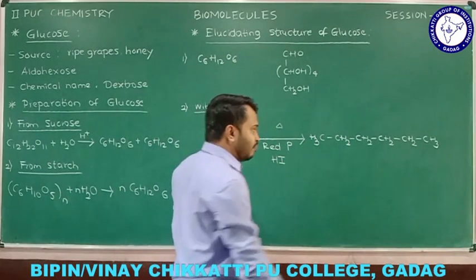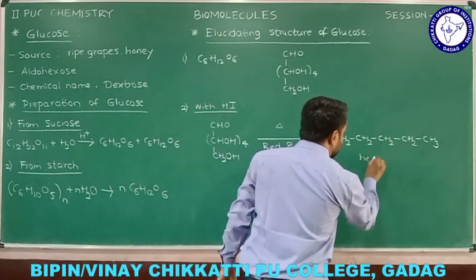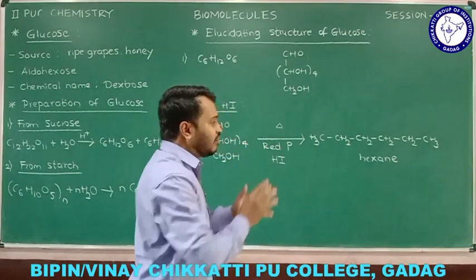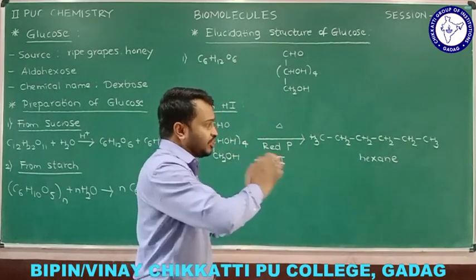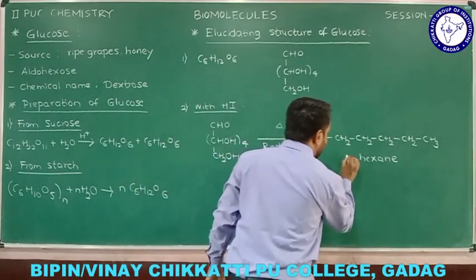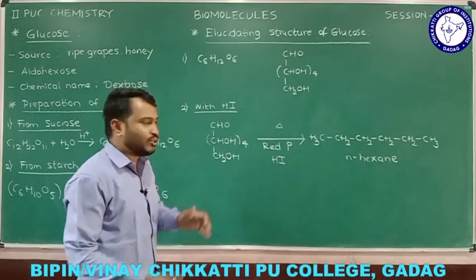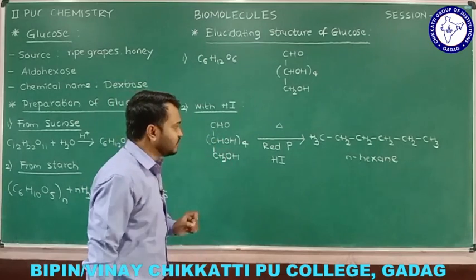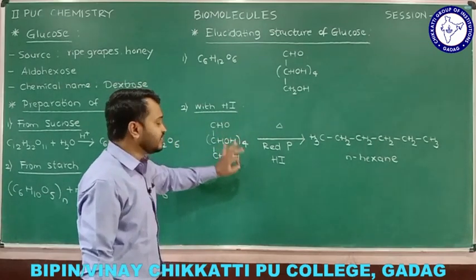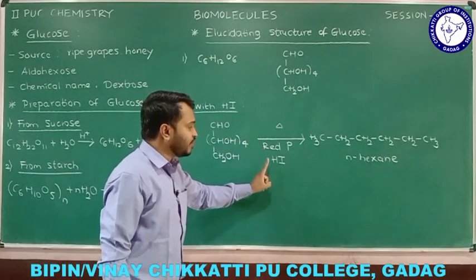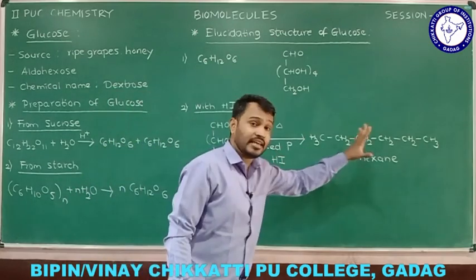Carbon-carbon single bonds, and I am going to name this hexane. Since all carbon atoms are present in a single chain form, I call it normal hexane or n-hexane. So this is a reaction I am going to consider. When glucose is heated in the presence of red phosphorus and HI, n-hexane is obtained.